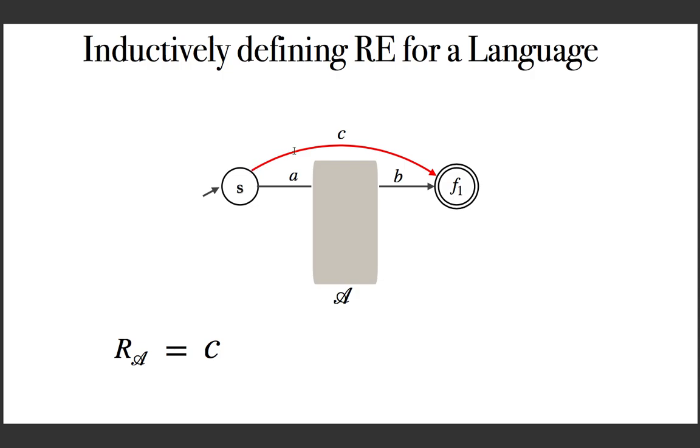So the only path is C. So in the regular expression you will have C. And then you allow one intermediate state, then plus going through that intermediate state the only path is AB. That is, A is allowing you to come to P. From there no self loop, because this state is not allowed. So you are going to B, going to F through B.